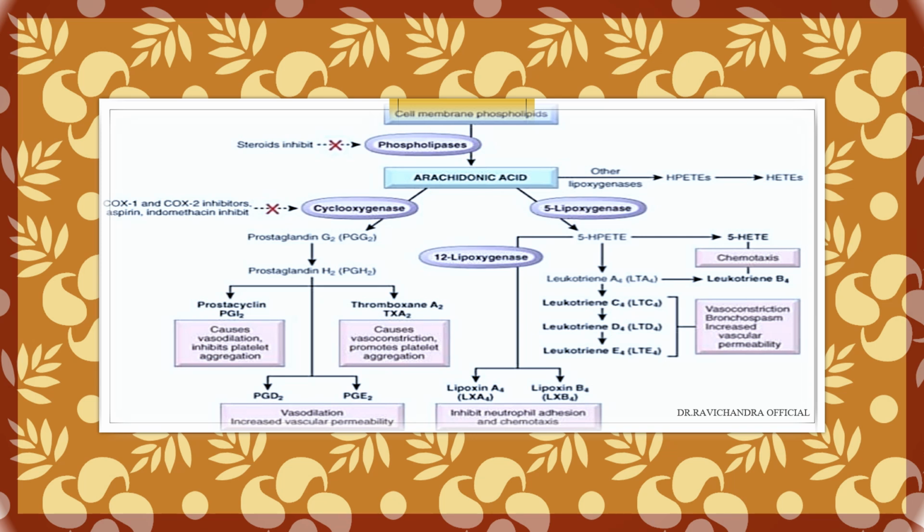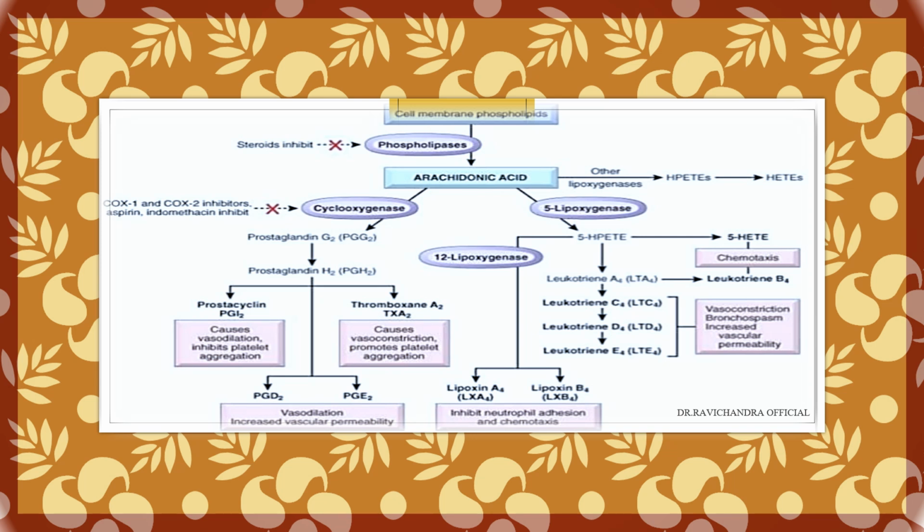When arachidonic acid is formed, in the presence of cyclooxygenase it will help in formation of prostaglandin G2, and from prostaglandin G2, prostaglandin H2, and from prostaglandin H2, prostacyclin PGI2, thromboxane, PGD2 and PGE2 will be formed. This cyclooxygenase can be inhibited by COX-1 and COX-2 inhibitors, aspirin, indomethacin.